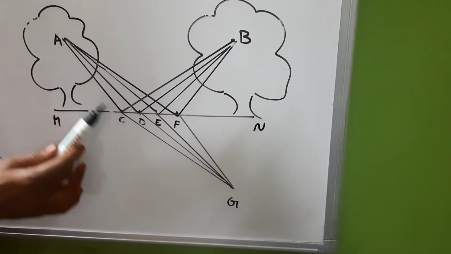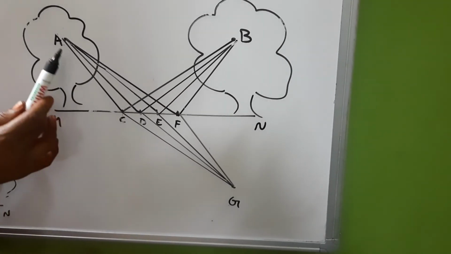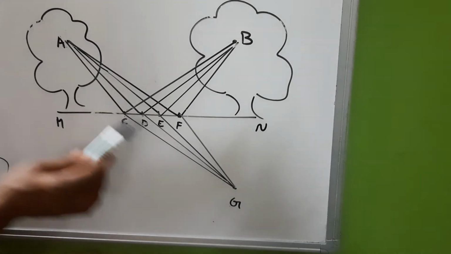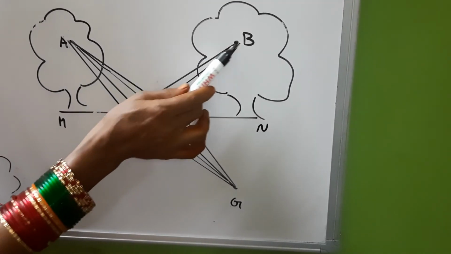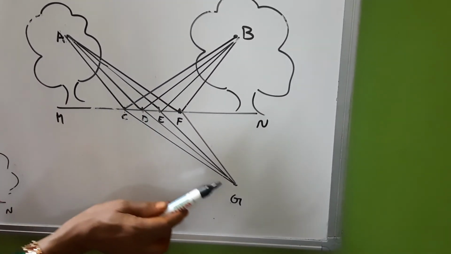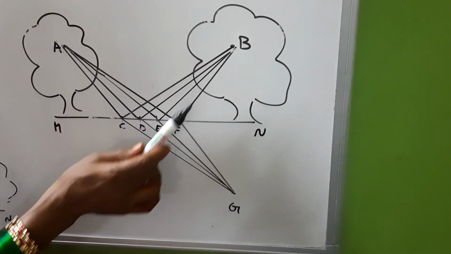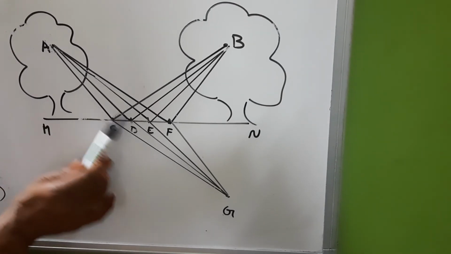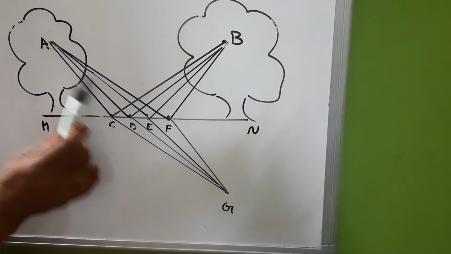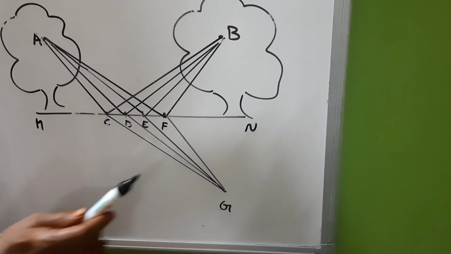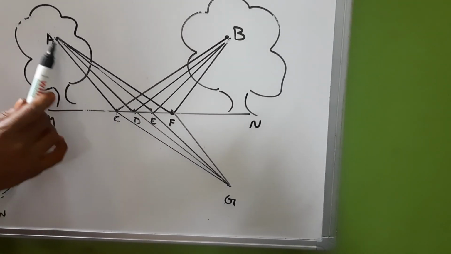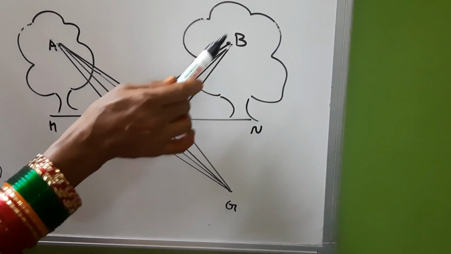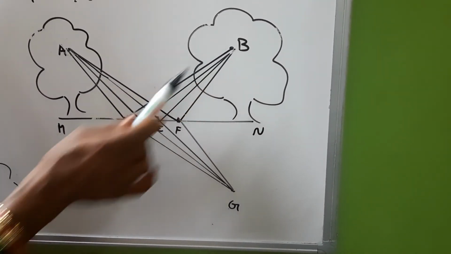ACB is equal to ACG, ADB is equal to ADG, AEB is equal to AEG, and AFB is equal to AFG. But the shortest route for the crow is AEG, a straight line compared with the other three. This is the way it can pick up the grain from point E and reach its destination B.